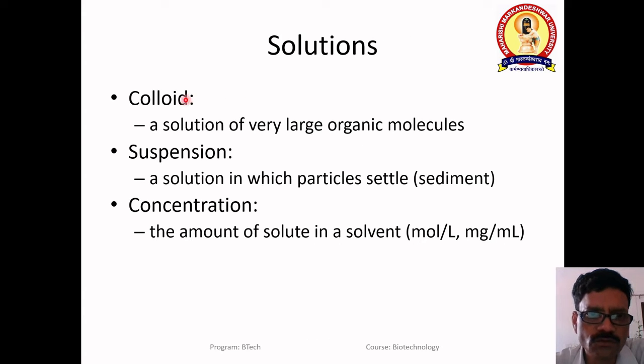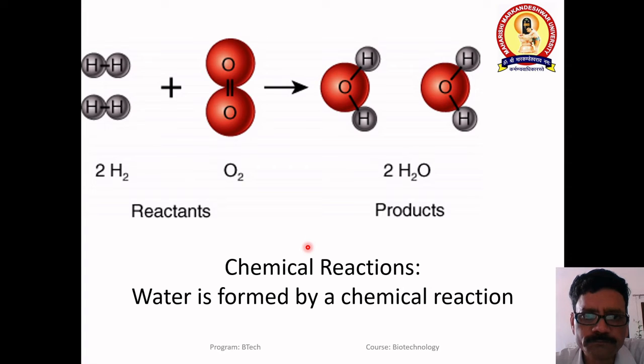Solutions include colloids, which have very large organic molecules, and suspensions, in which particles settle as sediment. Concentration is the amount of solute in a solvent. A solution with a high amount of solute is called hypertonic, and a solution with a low amount of solute is called hypotonic. If two solutions have a similar concentration of solute, we call it an isotonic solution. This helps us understand the osmosis process in plant and animal cells.